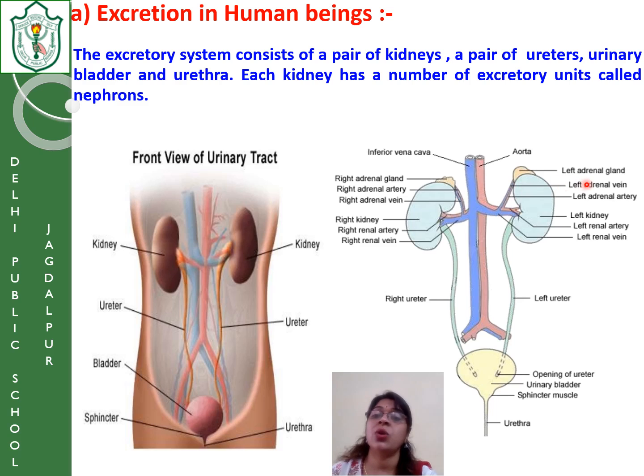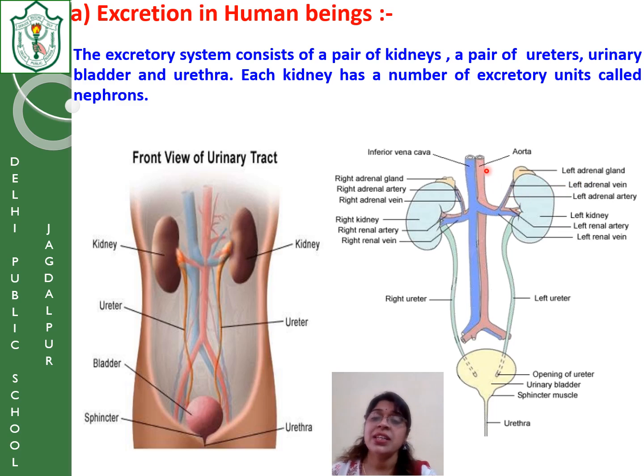What is that gland? That is called the adrenal gland. Above the left kidney is the left adrenal gland. Above the right kidney is the right adrenal gland. Adrenal glands we will study in the next chapter. The word gland itself suggests that it produces some kind of hormones. Adrenal glands produce the adrenaline hormone.